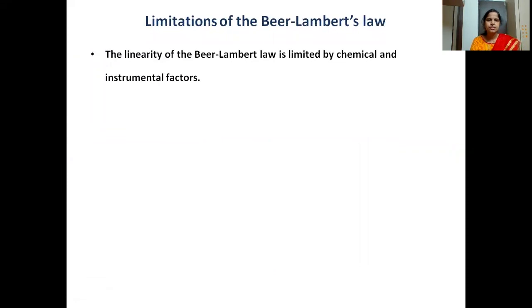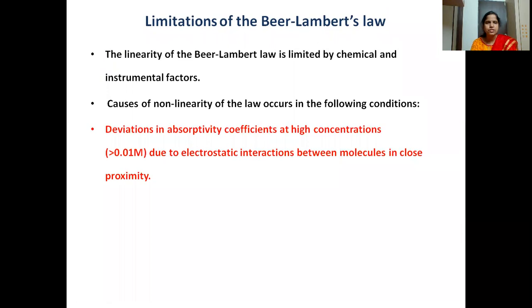Then what are the limitations? The last part is the limitations. As I said, there are some deviations, which may be due to chemical as well as instrumental factors. One is high concentration. All samples should be at a low concentration. If it exceeds 0.01 molar, we find some deviations, and due to that we cannot easily calculate the lambda max value and the absorbance.